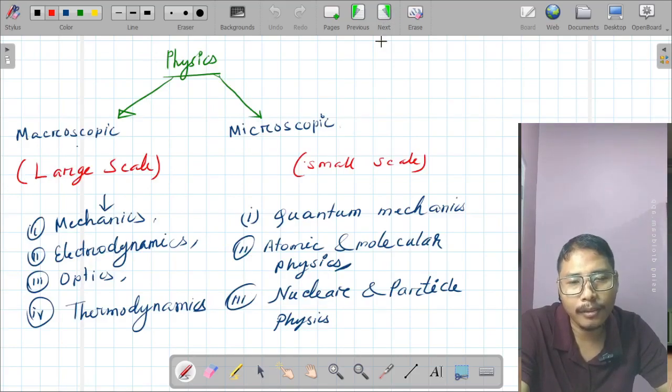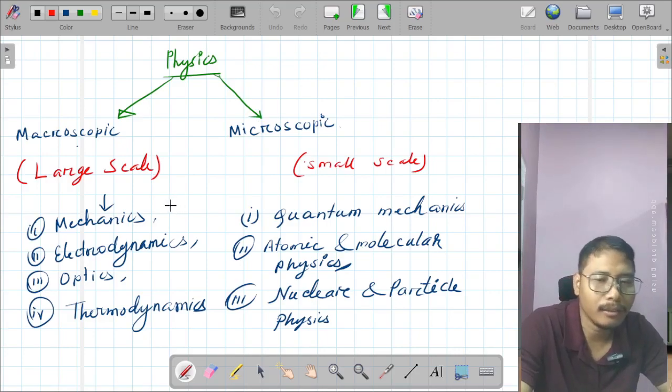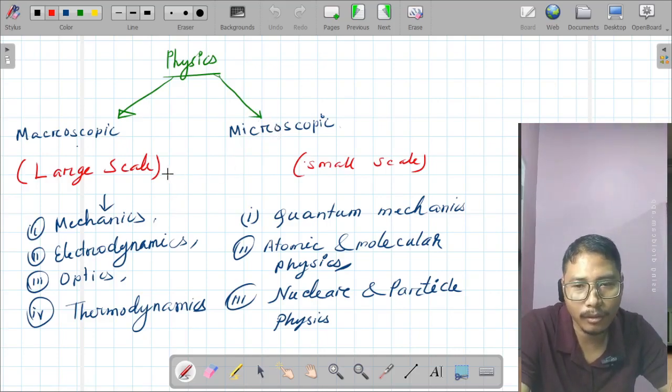Physics is divided into two ranges. One is macroscopic range. In that range the scales are large, like a meter, centimeter, miles, kilometer, like that. Those are scales. But another range is microscopic.